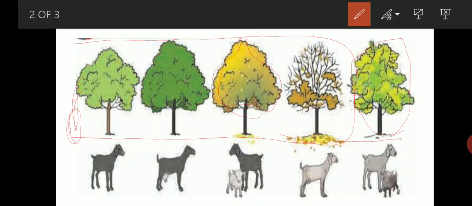In this picture we observe clearly that the goat is capable of reproducing.